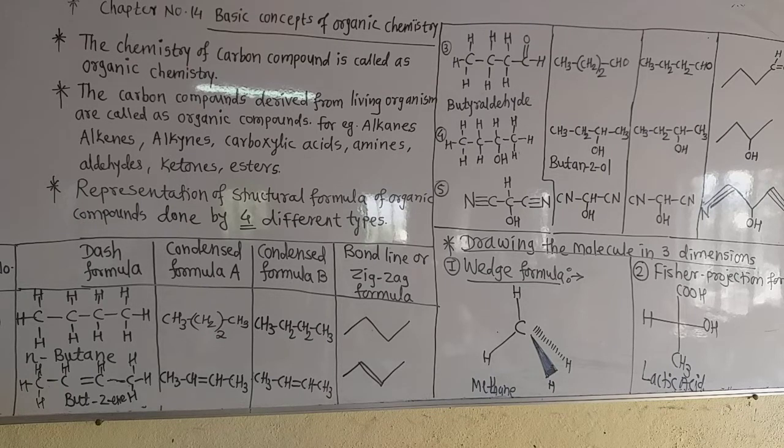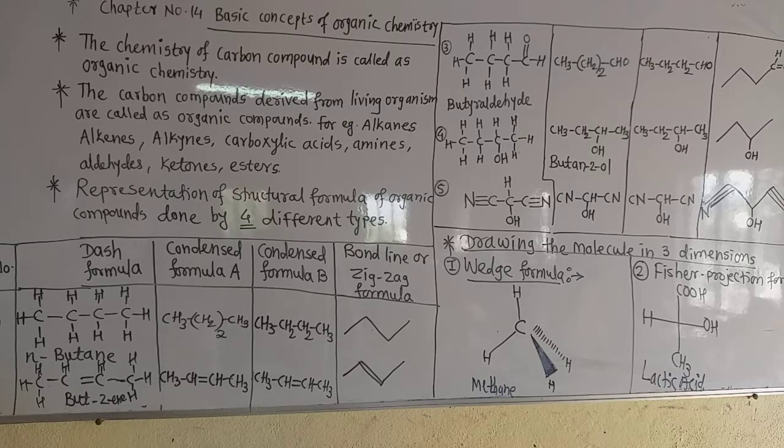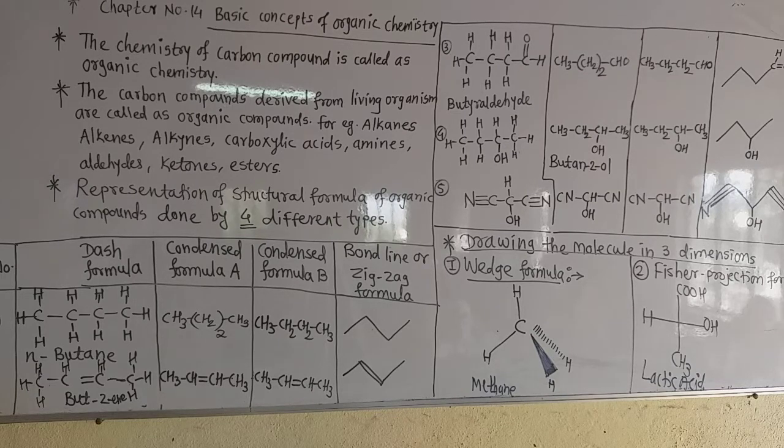Now in the previous standard you only learned about drawing the structural formula in a simple way, that is the dash formula. Now in this year of 11th standard we have to learn 3 more different methods of writing the structural formula of organic compounds.